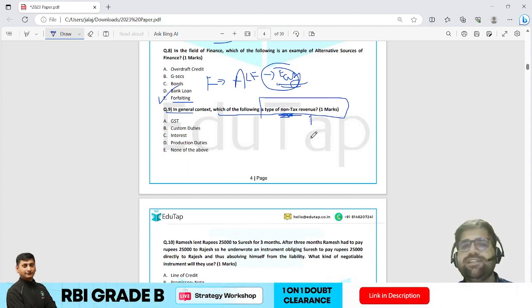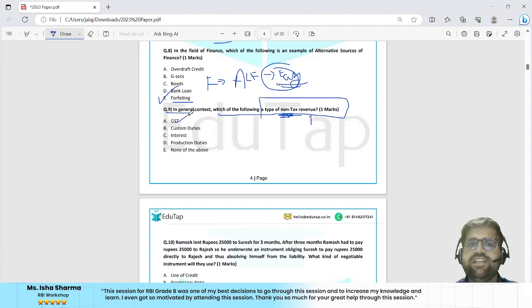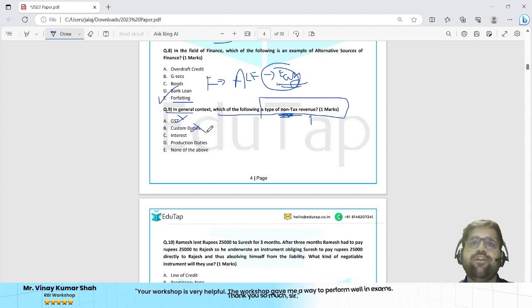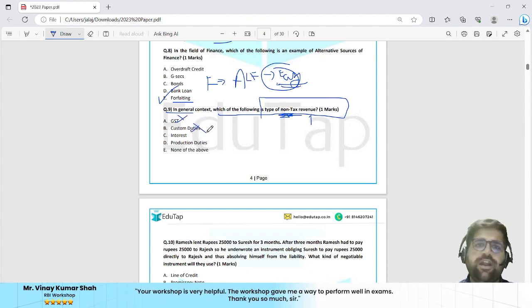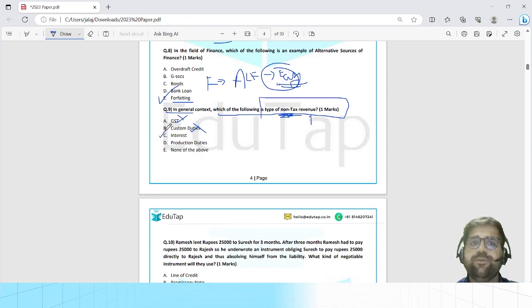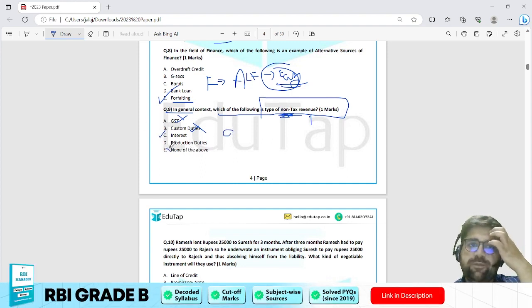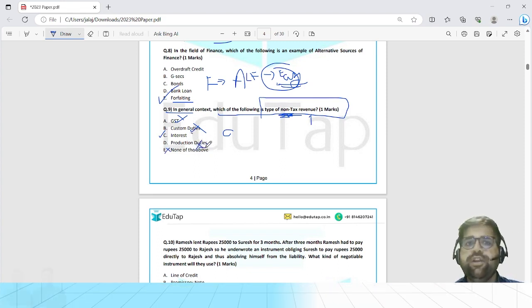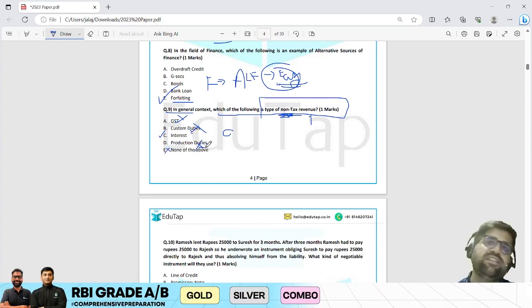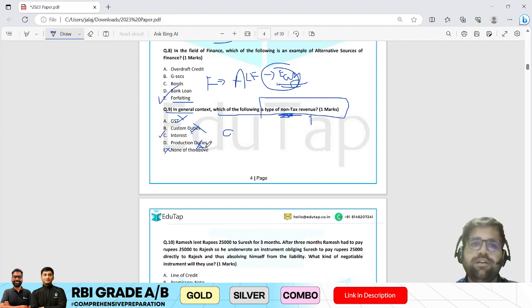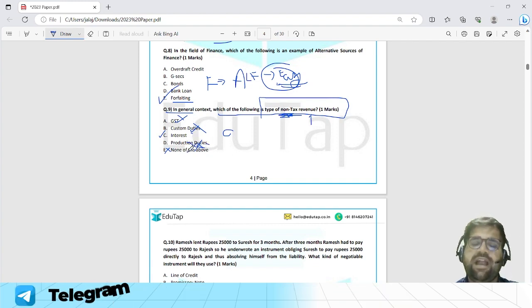Why is it easy? Because just see the options which are given in the test, right? You have GST. GST is a kind of indirect tax. I hope you agree with me. So it cannot be your answer. Custom duty. Again, it is a kind of tax only. So it cannot be your answer. Interest. Interest would be the probable answer, but I will have to see the other two options also. None of the above will not be correct. Production duties. Again, all duties, max to max, to an extent are a kind of tax only. So D cannot be the right answer.